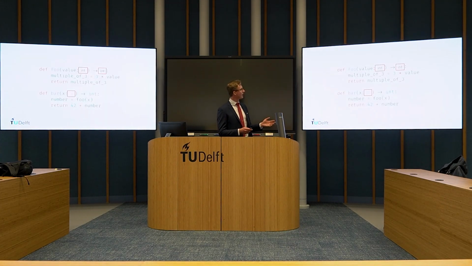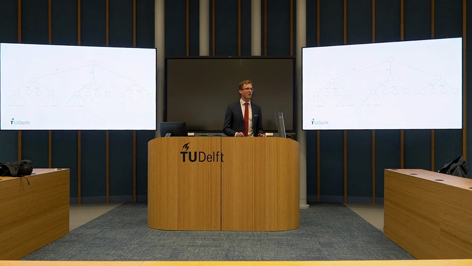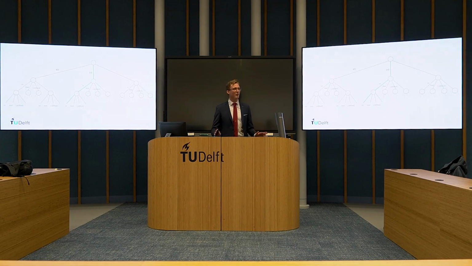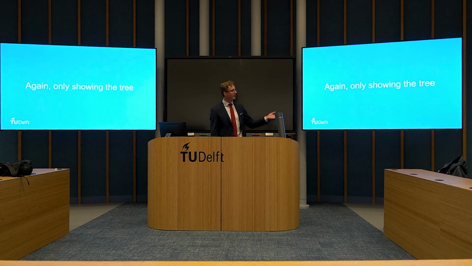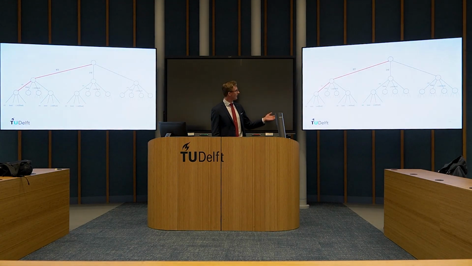Then we fill in the return type. Well, yes, this is an integer value. And then lastly, for the third annotation, we also fill in an integer value. And yes, that works as well. And great. Now we have found a valid combination of type annotations that fit the code. And again, let me show you the tree, how it moves.